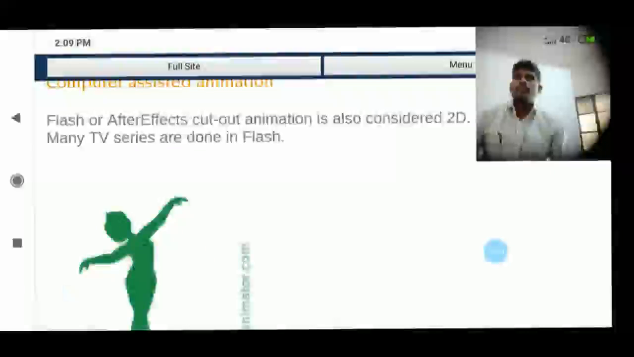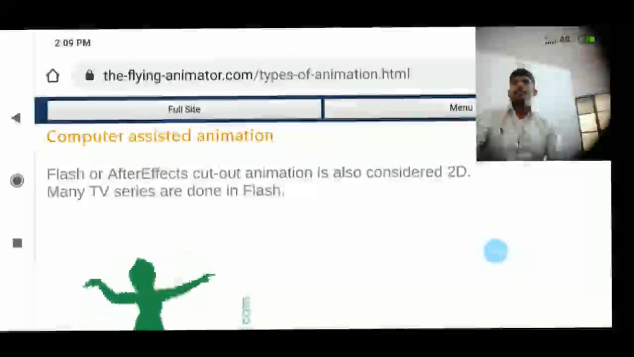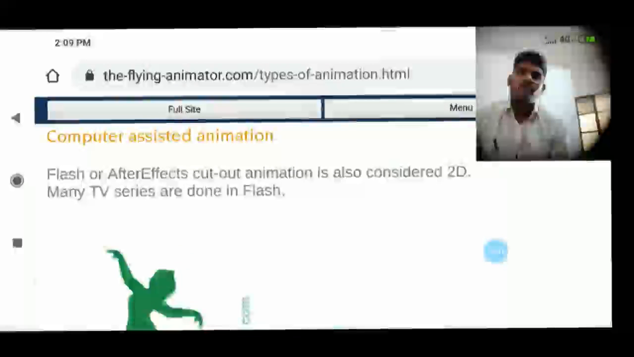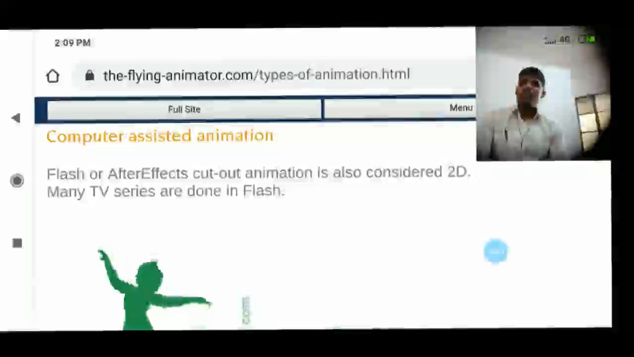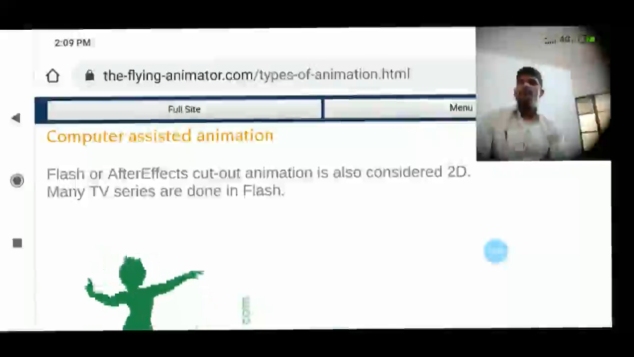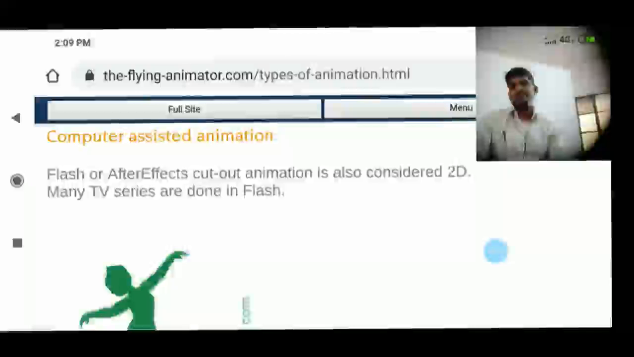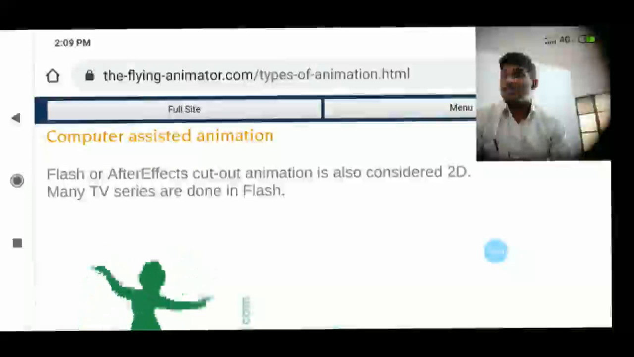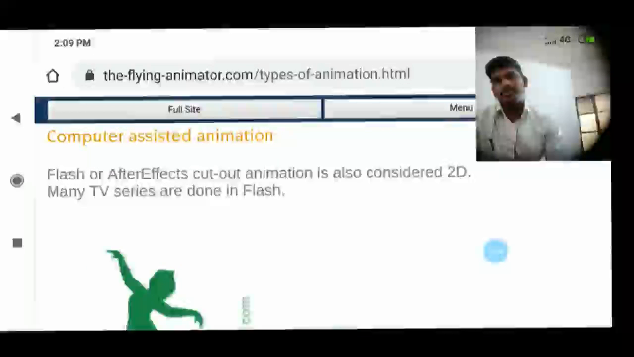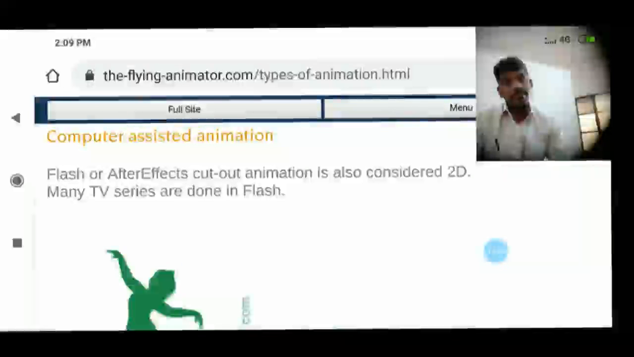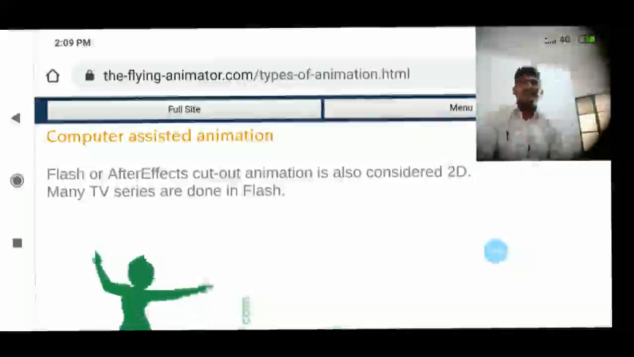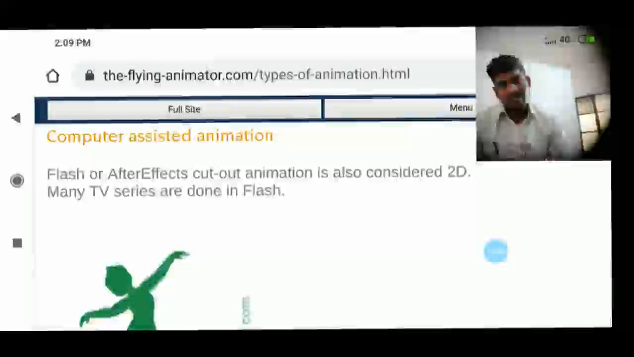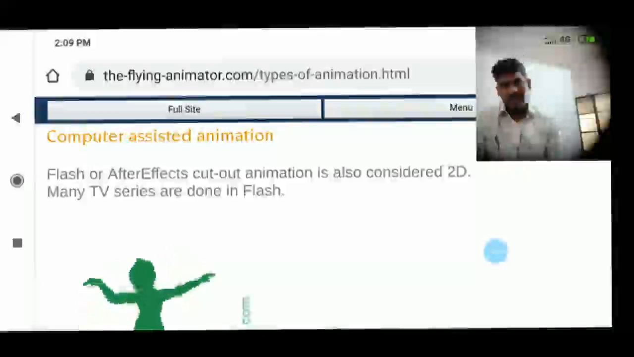Again, 2D animation can also be computer-assisted animation. We will see further how it is used, especially computer-assisted animation. Look here, Flash or After Effects. Cutout animation is also considered 2D animation. So what is cutout animation? We will see it here. Flash or After Effects, cutout animation is also considered 2D. Many TV series are done in Flash.